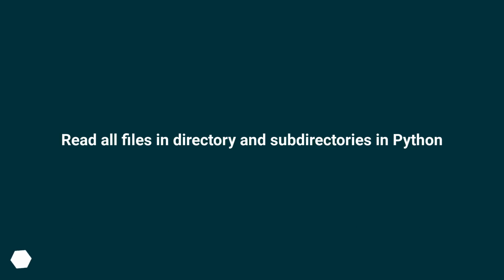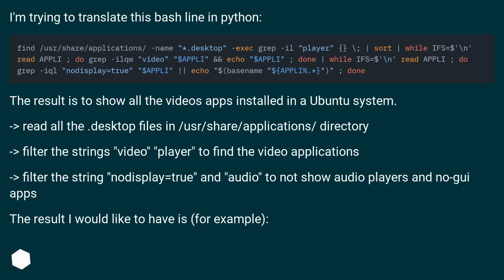Read all files in directory and subdirectories in Python. I'm trying to translate this bash line in Python. The result is to show all the video apps installed in an Ubuntu system.